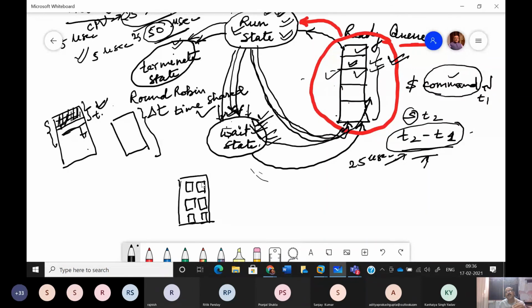So what designers of operating systems have decided is that when the process is not in the run state, it must be in the wait state, irrespective of whether it is in the wait state or in the ready state. It must be waiting for its turn. During that period, it is possible that such a process may be shifted to an identified portion of the hard disk, and that portion of the hard disk is referred to as swap. This is called the swap area.